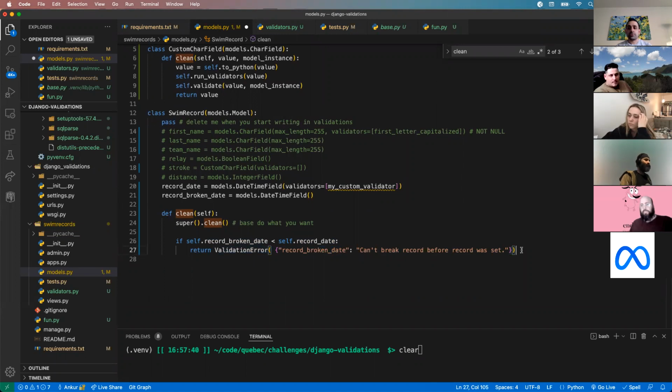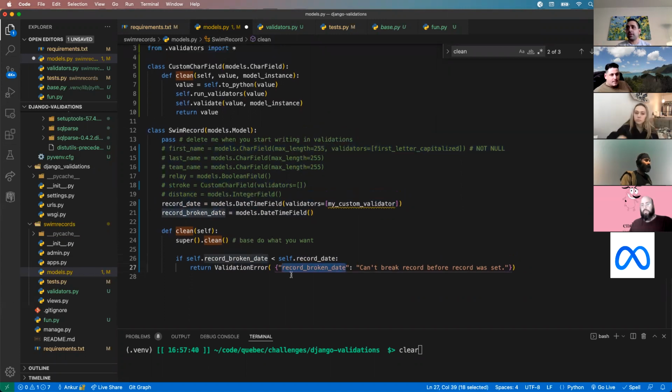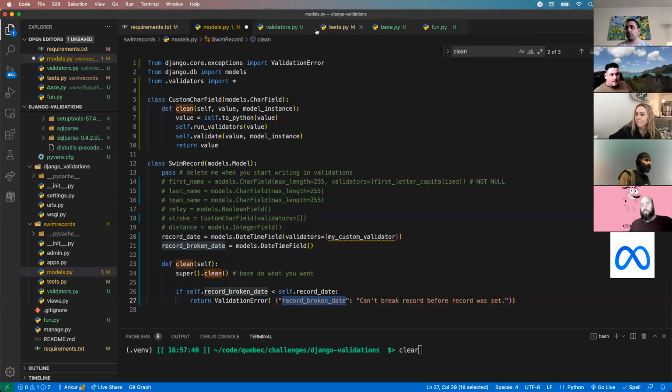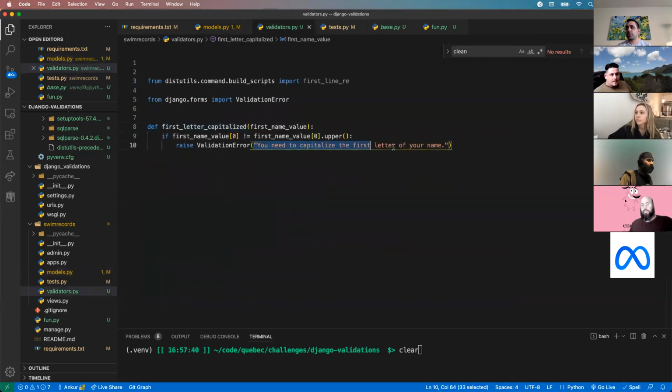Another thing that tripped up some students, and tripped me up also, is this validation error. You want to return a dictionary. You need to tell it what particular field this error is for, because the clean method is not for one field, it's for all your fields. If you don't provide the field name in a dictionary, it's going to think it applies to all your fields. That's different than a normal validator here, where I just return a string. So this knows that I'm validating a particular field.